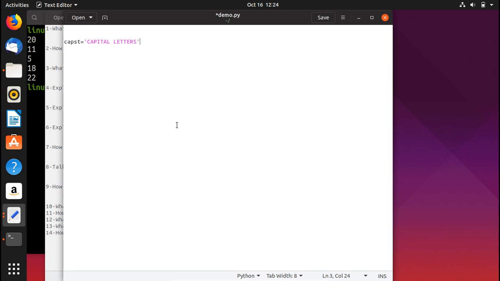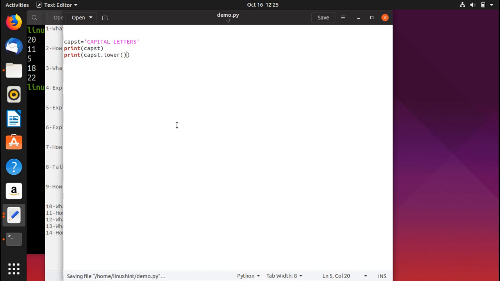So you can see that here we have this string, and we want to convert it to all lowercase. So we would simply write print, and first we try to print it without converting to lowercase, and after that we try to convert it. So we'd write print again, and now we'd write capst, then a dot, then lower, and then brackets, which would call the function.